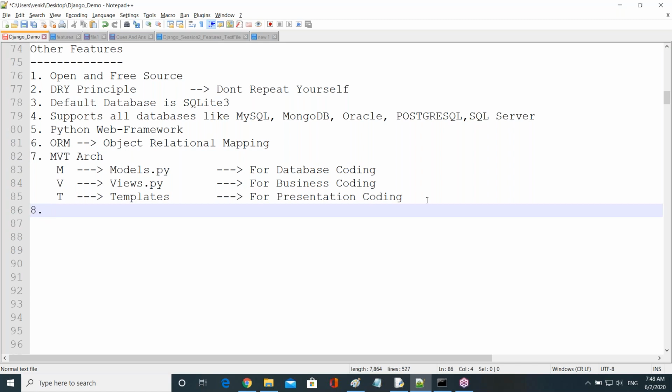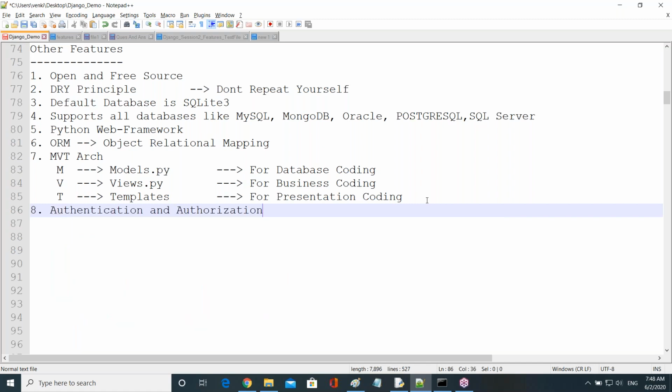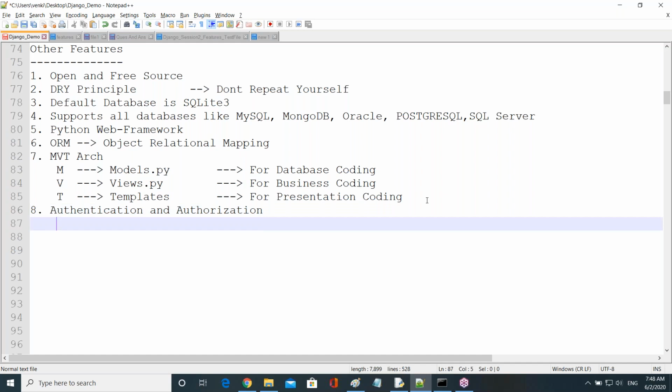So Django provides some inbuilt libraries to write the security, and also for authentication and authorization. These two we can implement very easily by using Django, because a lot of inbuilt code is there.